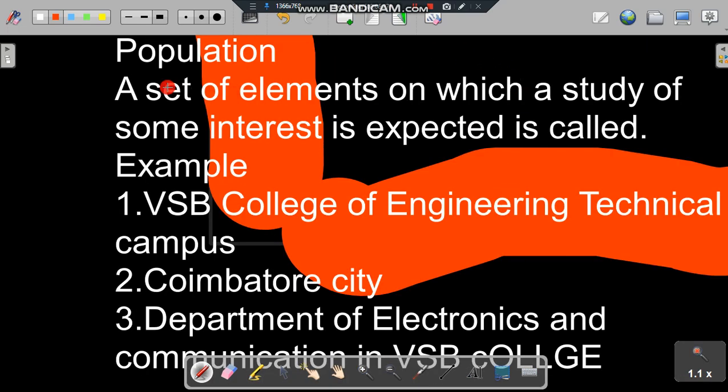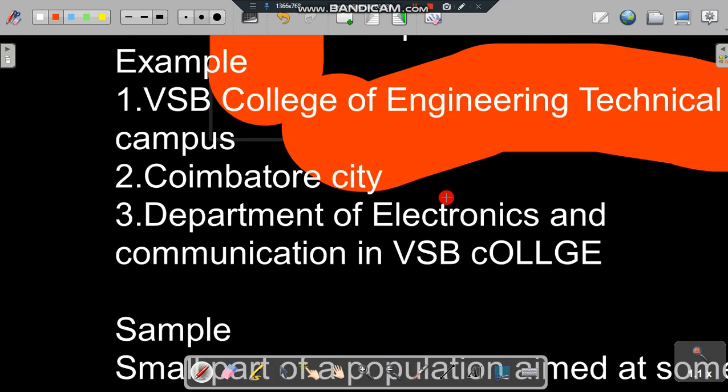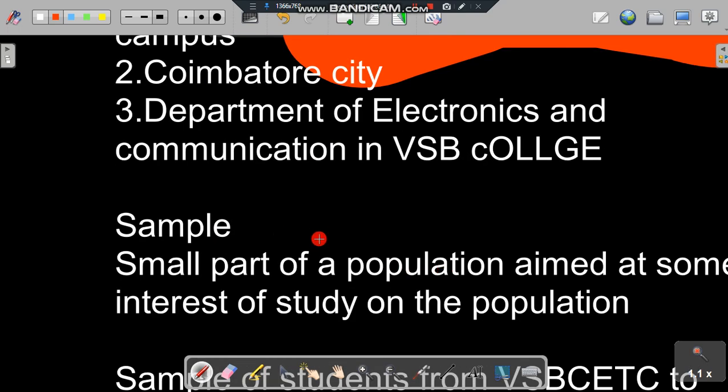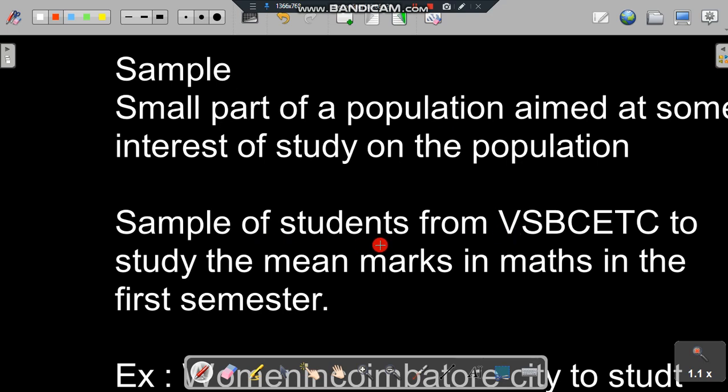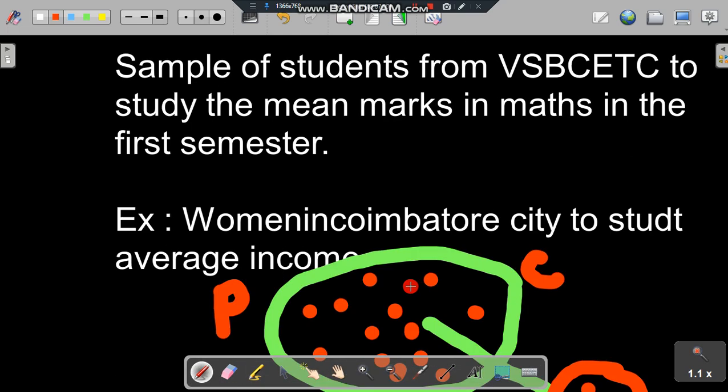Population is a big set of elements on which we have to study some characteristics. Examples: VSB College, Coimbatore City, the ECE department in VSB. A sample is a small part of a population in order to study something. Examples: the students from VSB CETC to study the mean marks in mathematics in the first semester, or some women from Coimbatore City to study the average income per month.